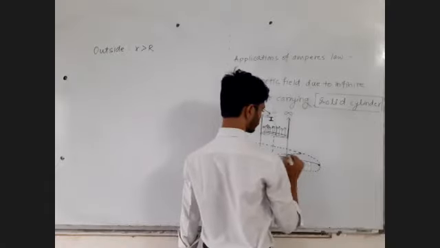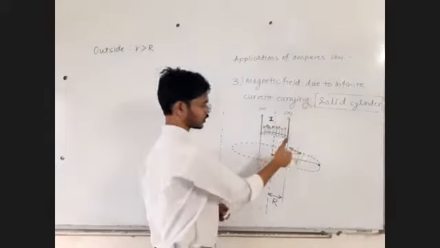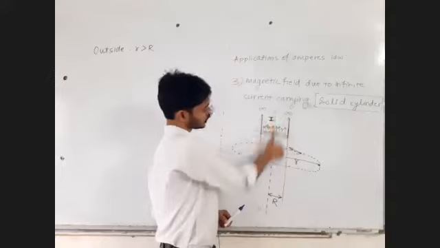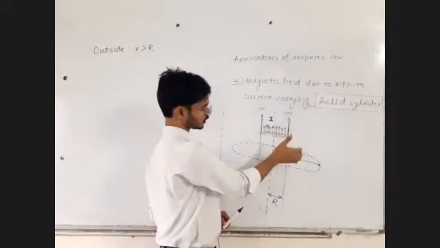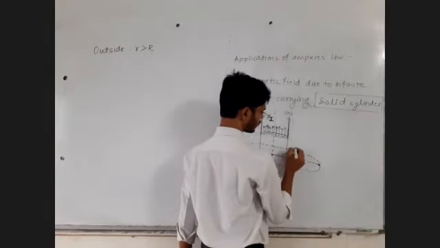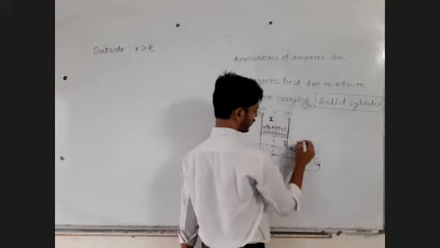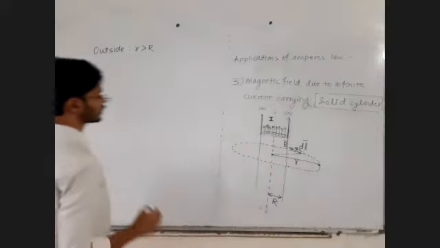Magnetic field is tangent to the path, according to the curled finger rule. Thumb will give the direction of current, curled fingers will give the direction of magnetic field. So at any point on this Amperian loop, dl bar and B bar both are in the same direction.